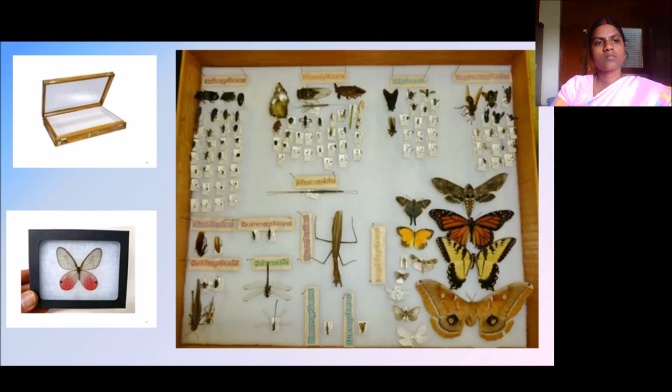This is an empty insect box. Here you can place your insects like this, and each has to be mentioned as belonging to the family or kingdom, or other data that should be provided here. This is an insect box. This is a single insect box. You may collect like this also.